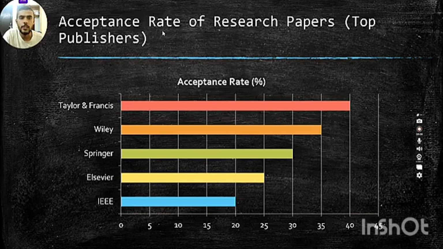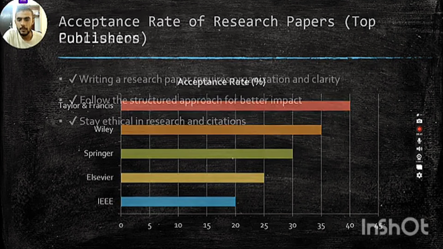Acceptance rate of research papers, top publishers. In Taylor and Francis, the acceptance rate is approximately 40%. In Wiley, the acceptance rate is 35%. Springer, the acceptance rate is 30% only. And IEEE, the acceptance rate is 20% only. In another publisher, the acceptance rate is 25%. They vary according to their impact factor.